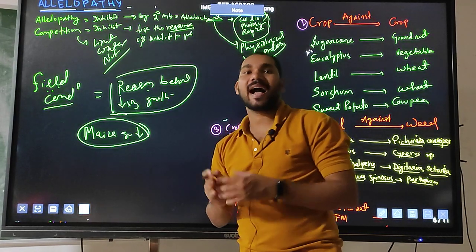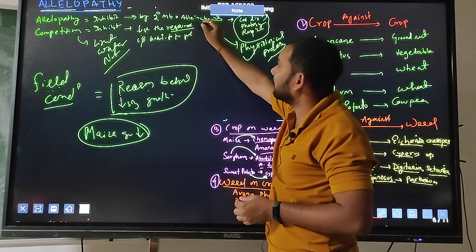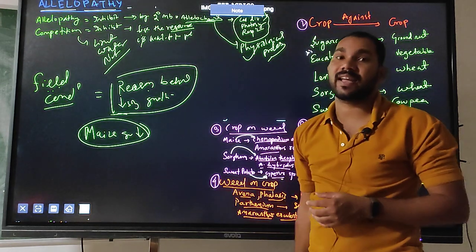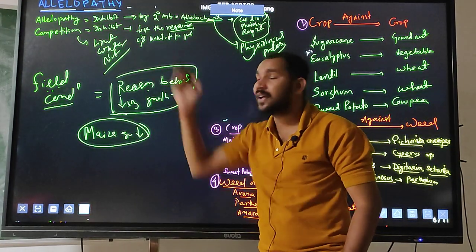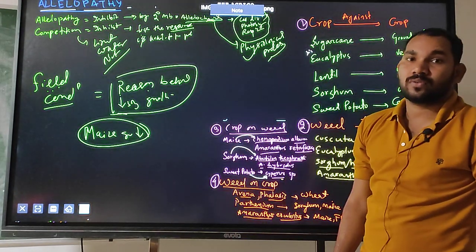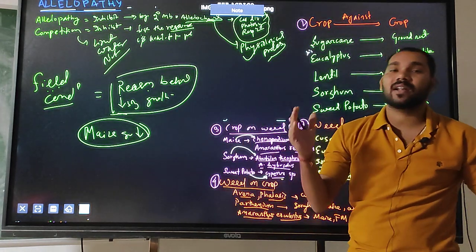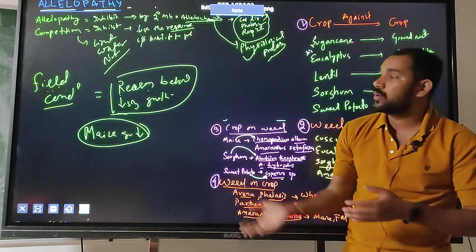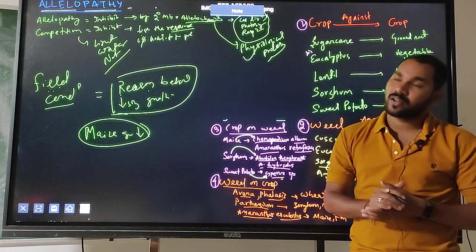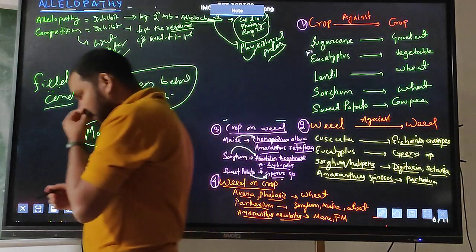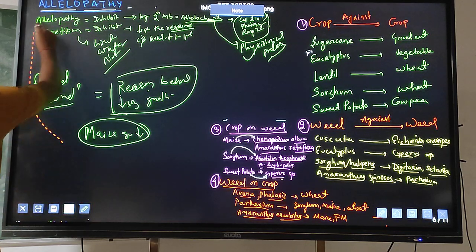Okay, so how will I identify? If I can extract the allelochemicals, then only I can say that yes, the inhibition of the growth is also due to allelopathy. If I don't know whether the plant will release some allelochemicals or not, I cannot say whether the growth of the maize plant is affected due to allelopathy or due to competition. So this is the basic thing which we cannot identify in field conditions.